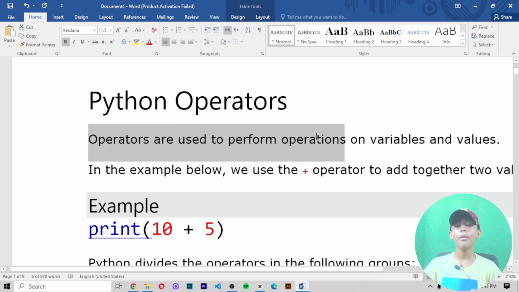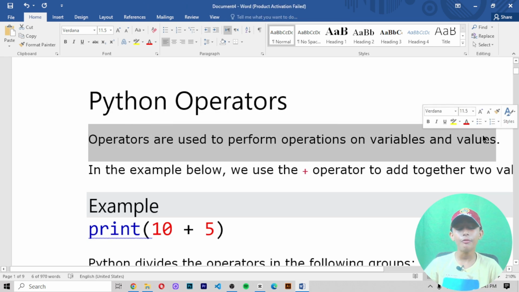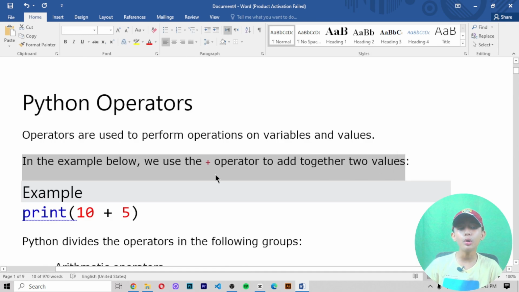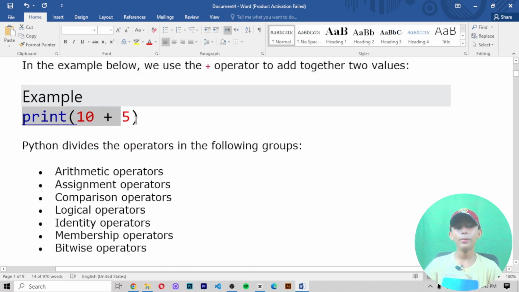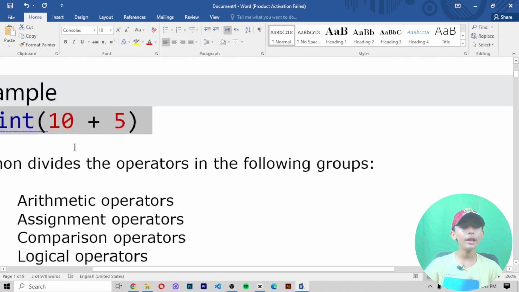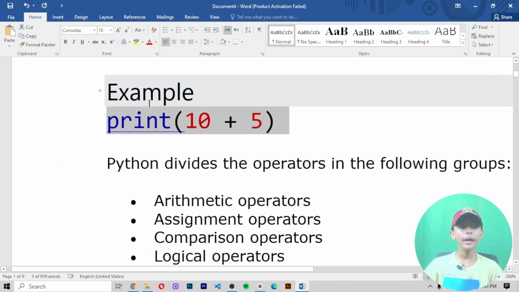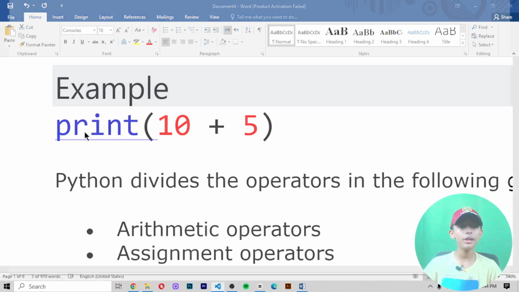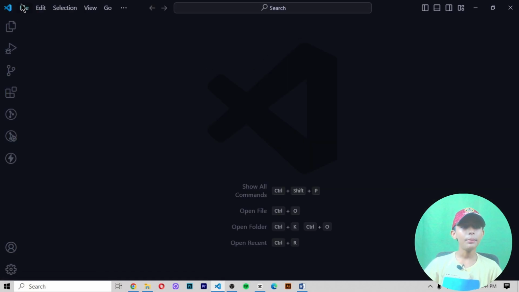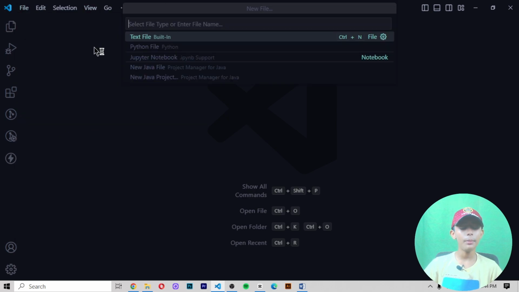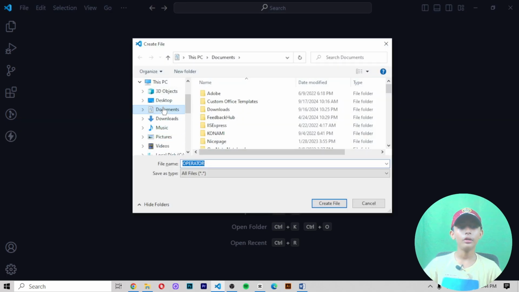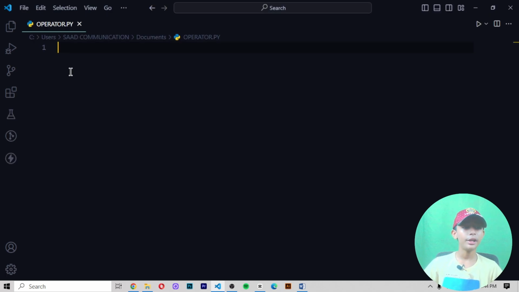Operators are used to perform operations on variables and values. In the example below, we use the plus operator to add together two values. For one example, print 10 plus 15. To try it in your Python file, first let me open my Visual Studio Code and make a file by the name of operator.py. I'm creating the file, and it has been made successfully.